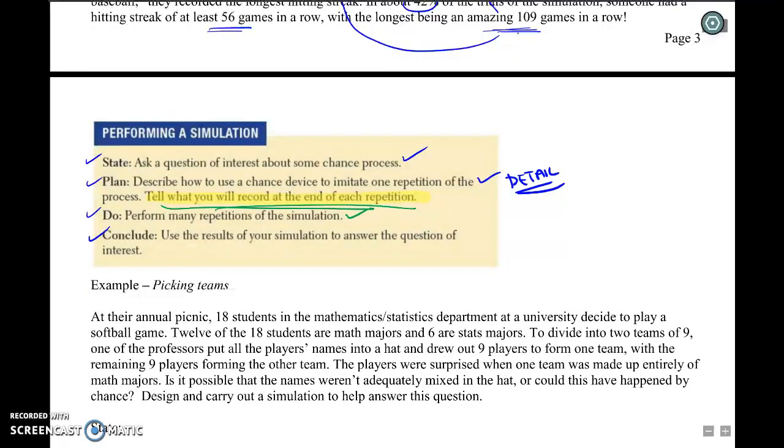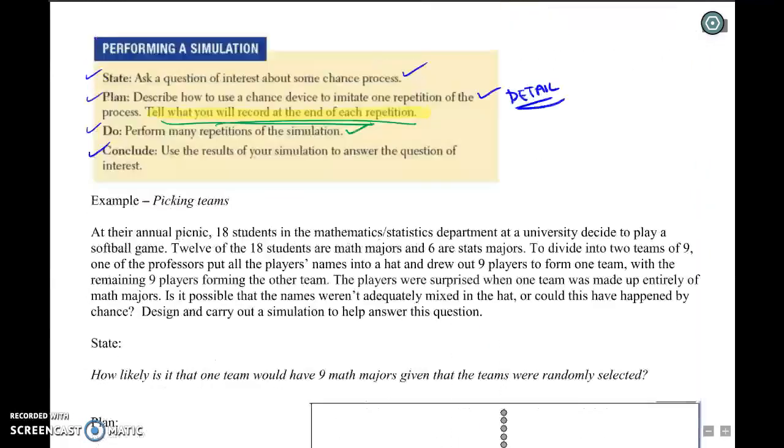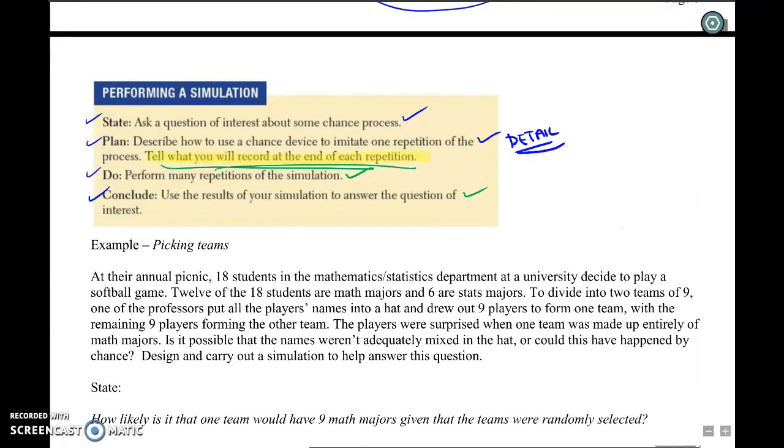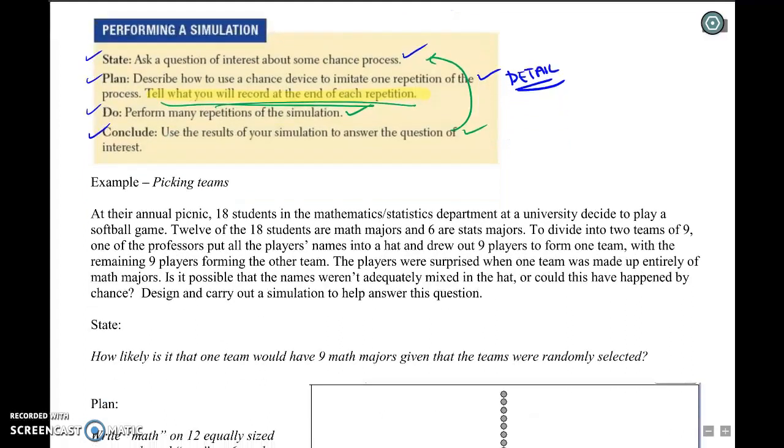And then actually do the simulations. 100 repetitions, 1,000 repetitions, 10,000 repetitions. And then use the results of your simulation to address the question of interest that you asked up here. You don't have to use the four-step plan, but I would encourage you to.